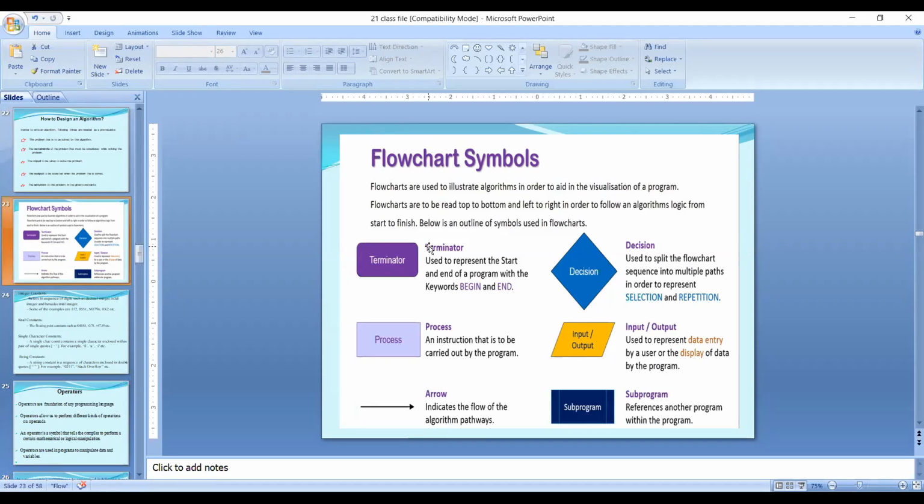Graphical, diagrammatical or pictorial representation of an algorithm is called a flowchart. After writing an algorithm, if you represent the same algorithm in a diagrammatical manner, that is called a flowchart.